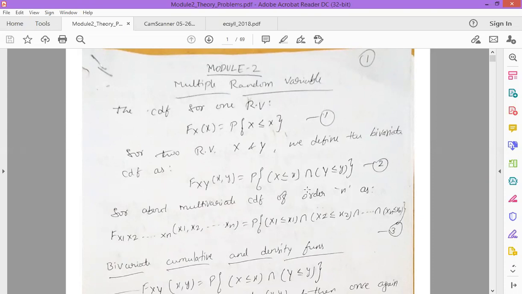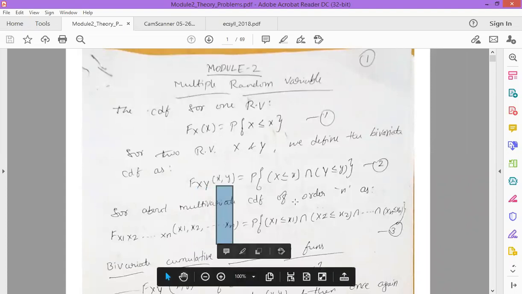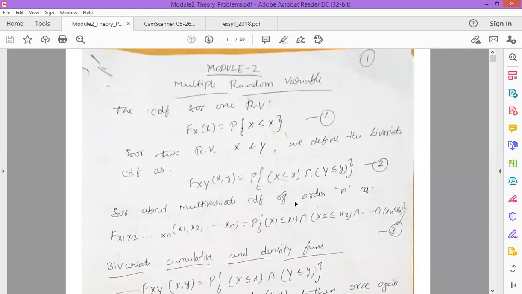Here you can see that we are using the intersection symbol. Whenever you discuss more than one random variable, you need to know how the equation mathematically changes. Once this pattern is familiar, we can also write the same equation for the multivariate CDF, for example, of order n.